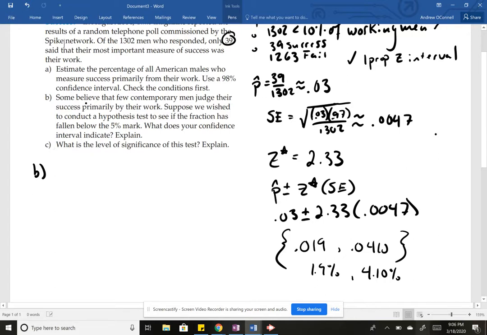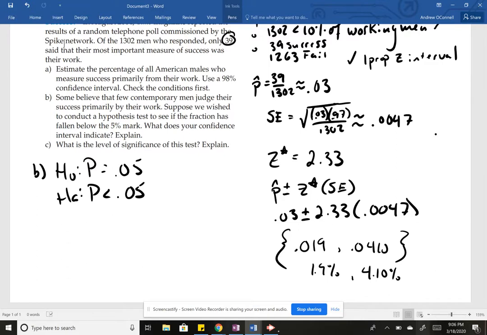So part B is when it actually starts being relevant to what we're doing now. Some believe that few contemporary men judge their success primarily based on their work. Suppose we wish to conduct a hypothesis test to see if that fraction has fallen below 5%. So our null would be p equals 0.05. Alternate: p is less than 0.05.